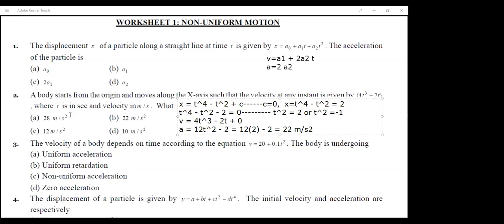Wait, I have one more person who has a different answer. Yes, Neha, tell me. It should be C. Why should it be C? It is dv by dt, which gives 0.2 t, so it will vary against time.